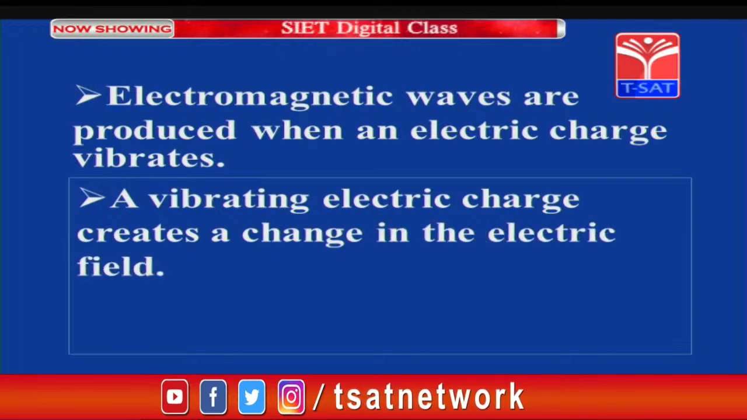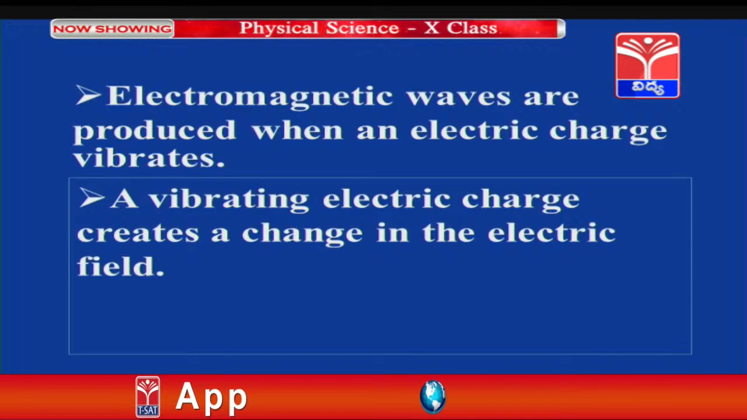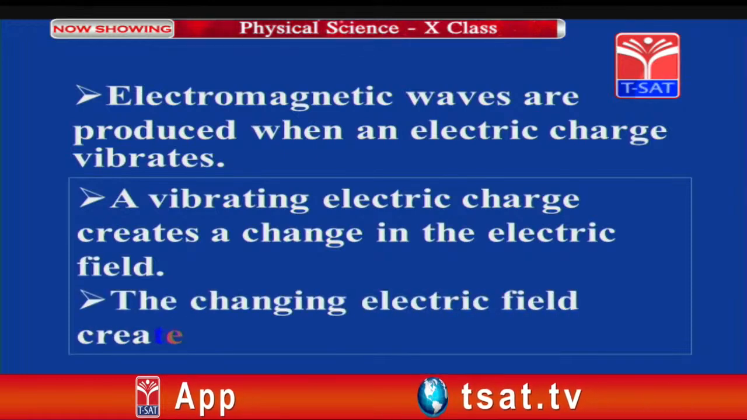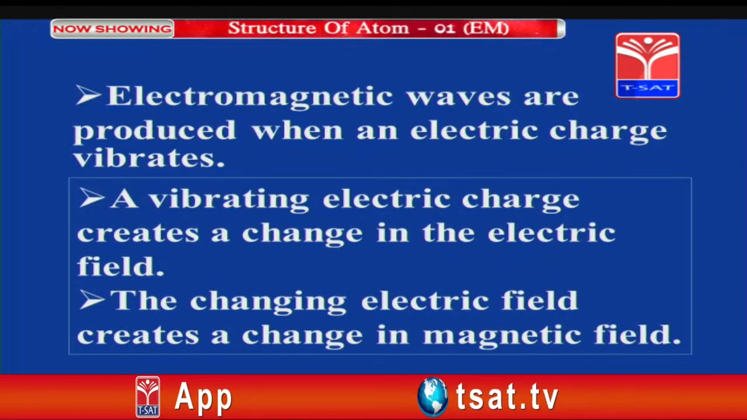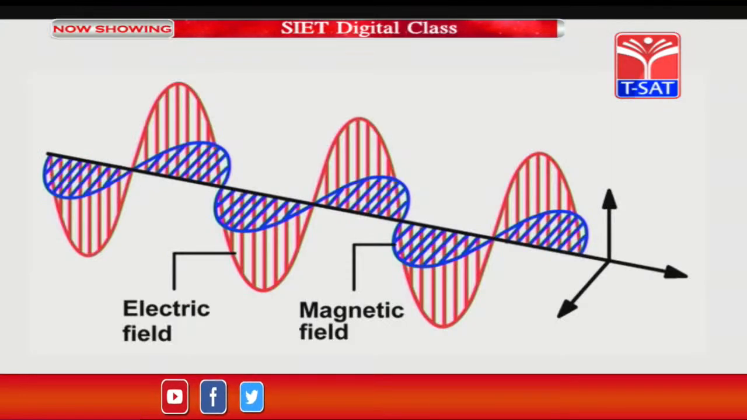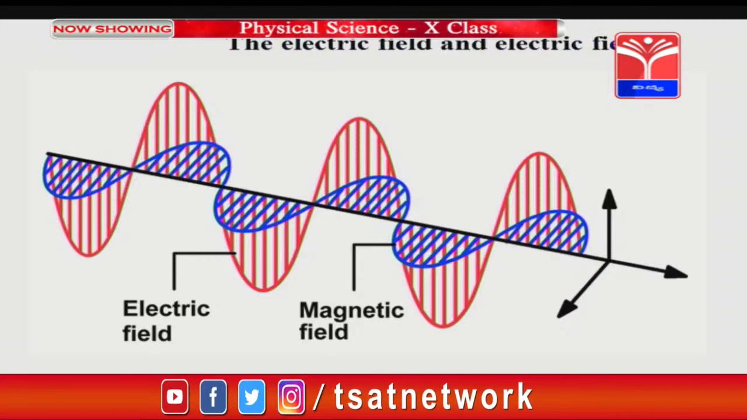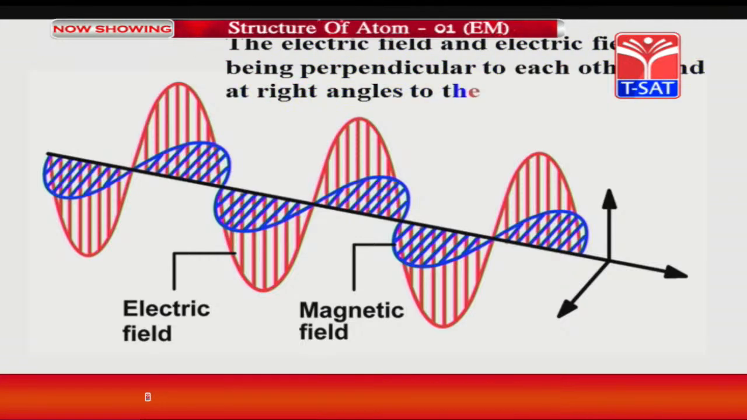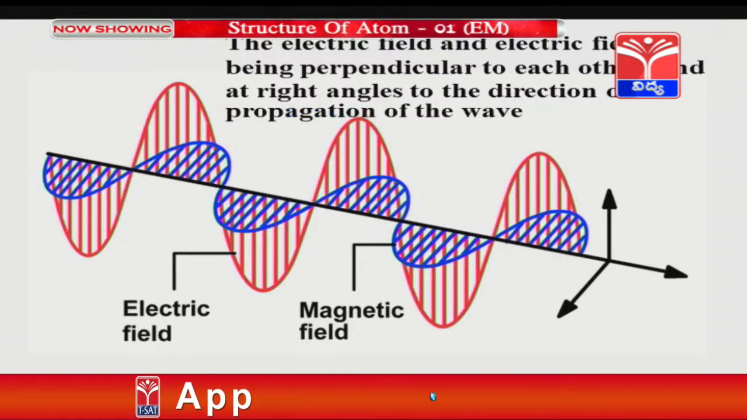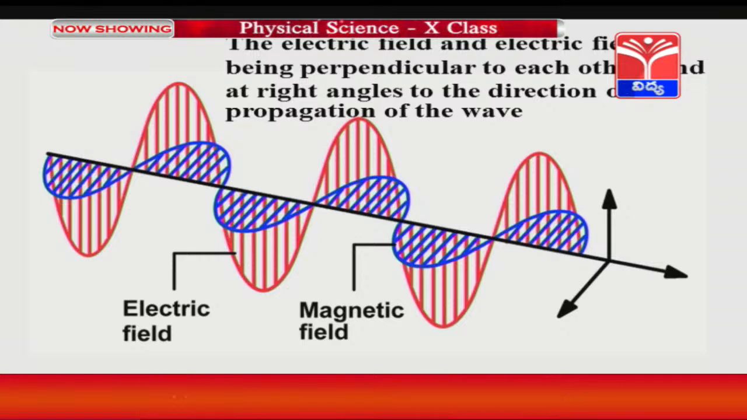A vibrating electric charge creates a change in the electric field. The change in the electric field creates a change in the magnetic field. Here both electric and magnetic fields are perpendicular to each other. See here, the electric field and magnetic field are perpendicular to each other and at right angles to the direction of propagation of the waves.